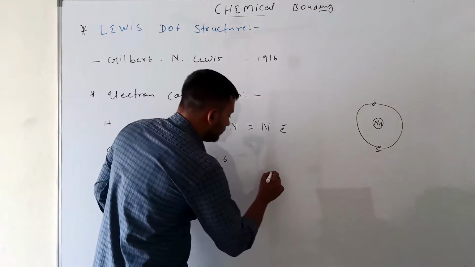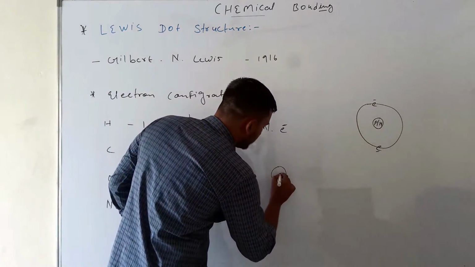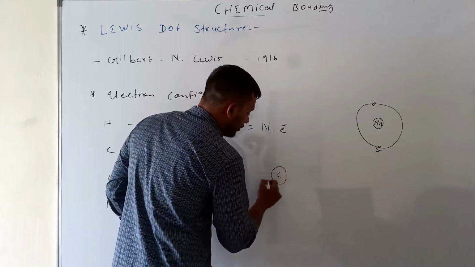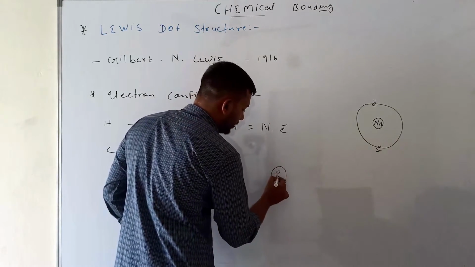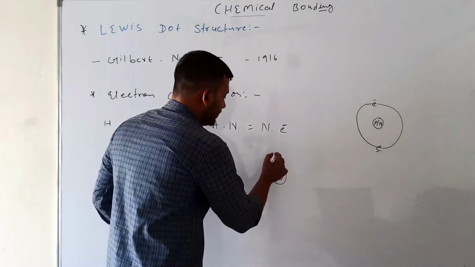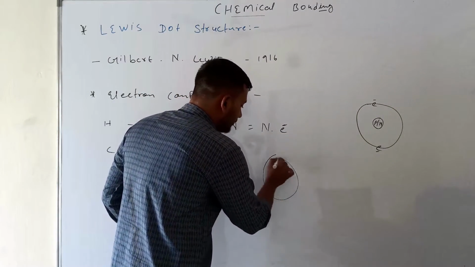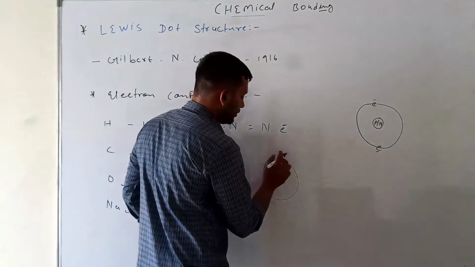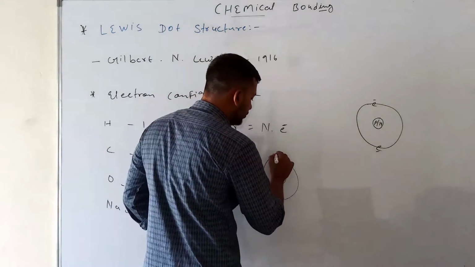First we draw a carbon atom with the symbol C. The first orbit consists of only 2 electrons.